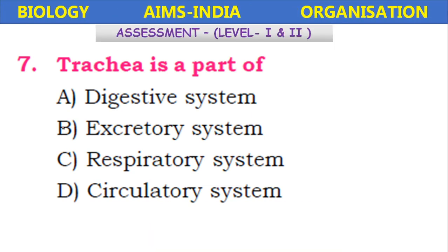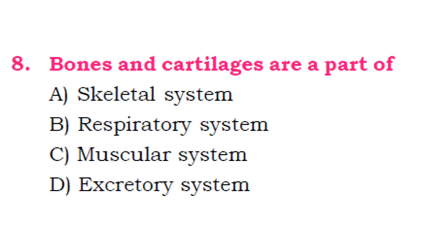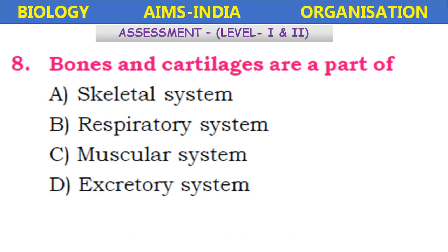A trachea is a part of the digestive system, excretory system, respiratory system, or circulatory system? Trachea, windpipe, is a part of the respiratory system. Bones and cartilage are part of the skeleton system, respiratory system, muscular system, or excretory system? So which system? Skeleton system. A framework of bones together forms the skeleton.